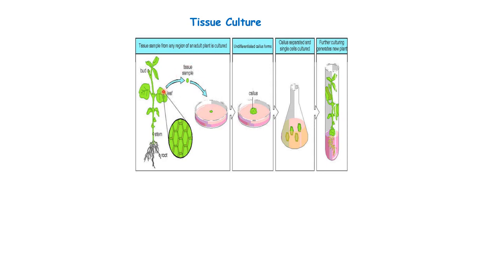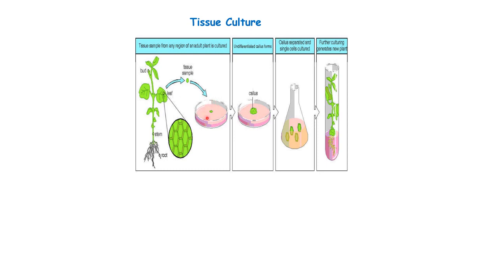You can remove it from a carrot also, right? So from the leaf, this tissue sample has been removed. Then it is put into a petri dish. This dish has a lot of nutrients, such as sucrose, then hormones, auxin hormone, cytokinin hormone. Then it has vitamins and minerals.